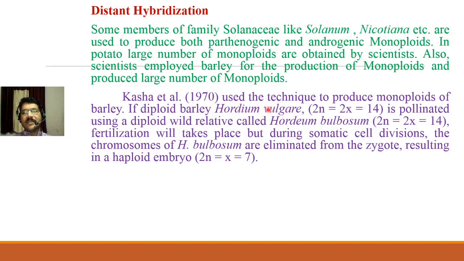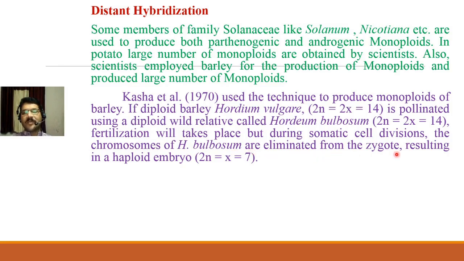It is a species having the diploid chromosome number 14. It is pollinated using a diploid wild relative called Hordeum bulbosum. So here they simply took two species of Hordeum, Hordeum vulgare and Hordeum bulbosum. Both have diploid chromosome number 14. If they are crossed, fertilization will take place, but during somatic cell division, the chromosomes of Hordeum bulbosum are eliminated